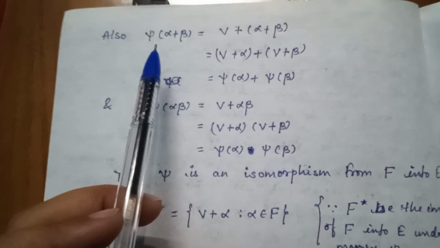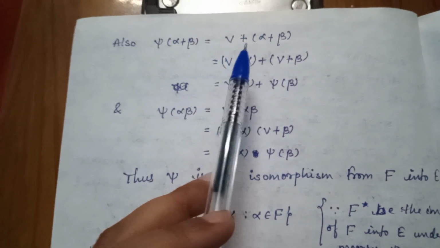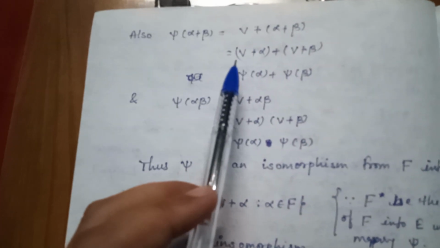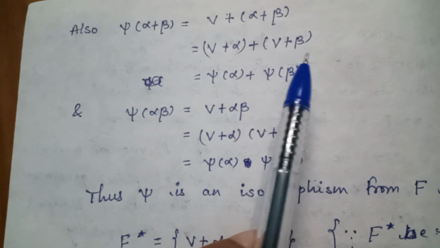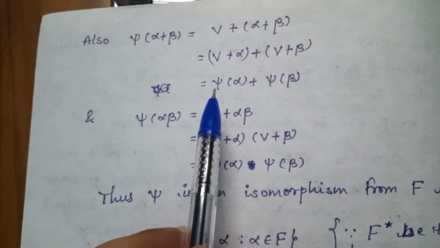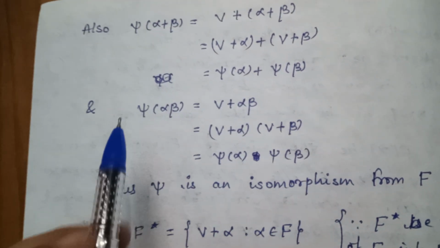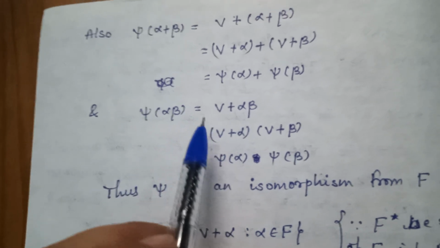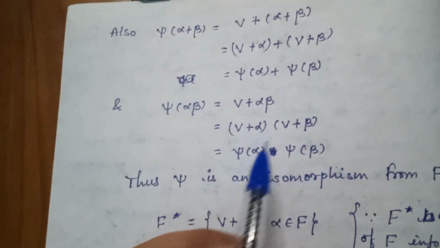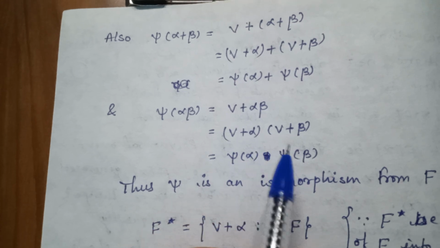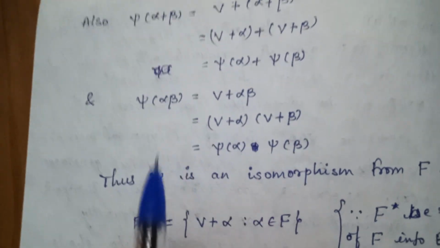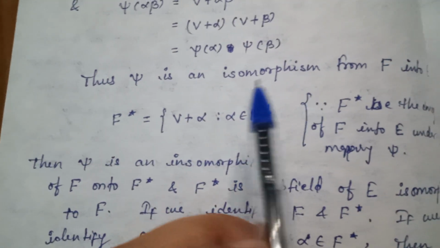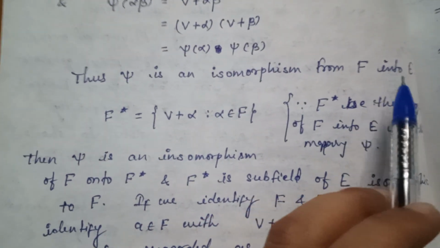Also psi(alpha + beta) = V + (alpha + beta), or we can rewrite it as (V + alpha) + (V + beta). So it can be written as psi(alpha) + psi(beta). And psi(alpha beta) = V + alpha beta, or we can rewrite (V + alpha)(V + beta), so psi(alpha)psi(beta). Thus psi is an isomorphism from F into E.